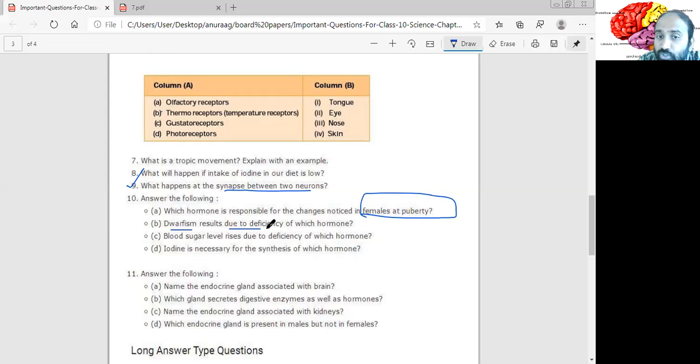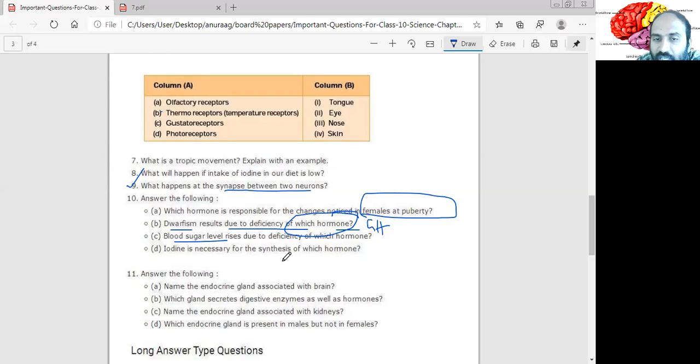Dwarfism results due to deficiency of which hormone? Now, dwarfism is related to height, right? Tallness or shortness. Shortness is called dwarfism. So there's a hormone called growth hormone. Do you remember which gland secretes growth hormone? Yes, pituitary gland. Pituitary gland secretes growth hormone. So dwarfism results in deficiency of which hormone? Deficiency of growth hormone. Okay, growth hormone.